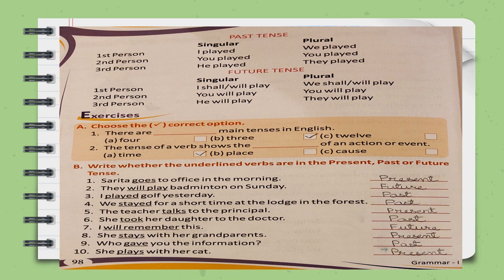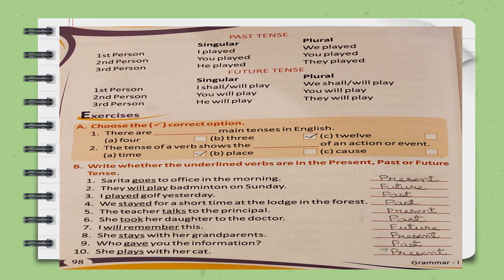For example, take, took. Give, gave. So when we are talking about past tense, if the word includes the second form of the verb, it is also past tense.